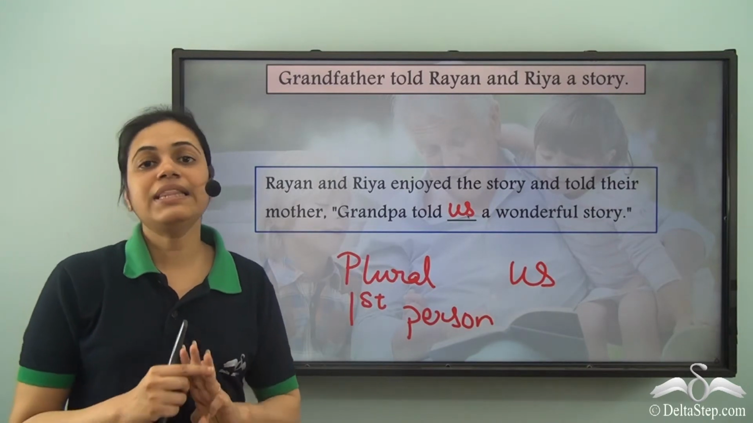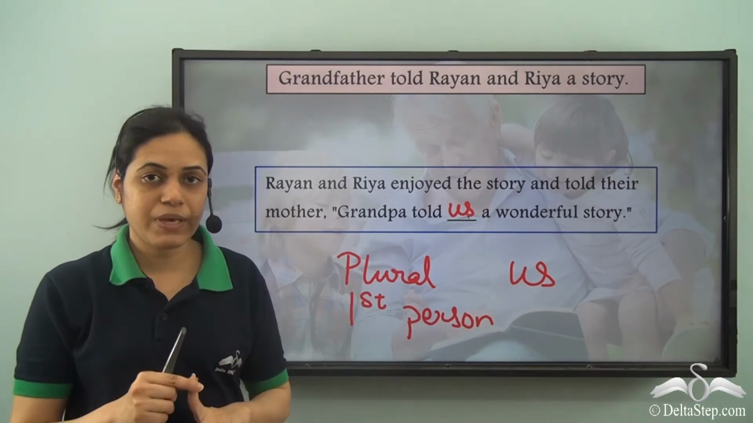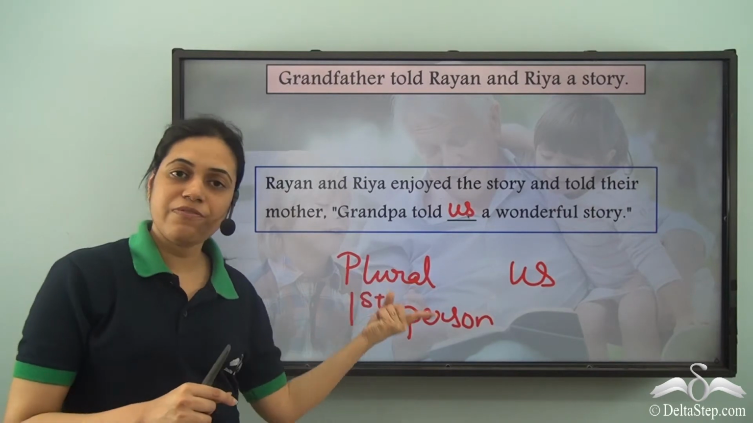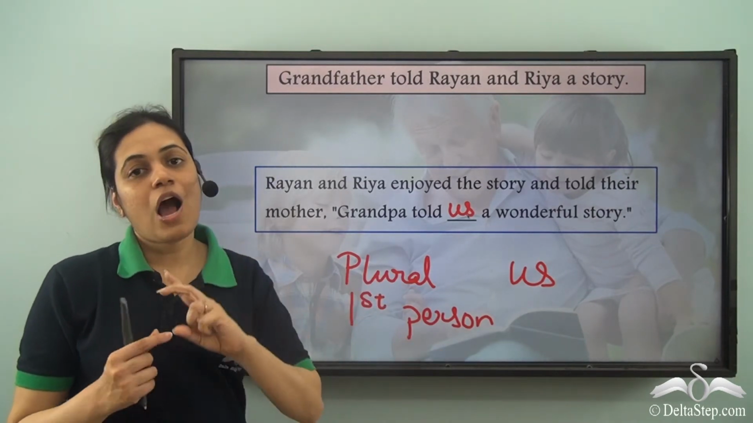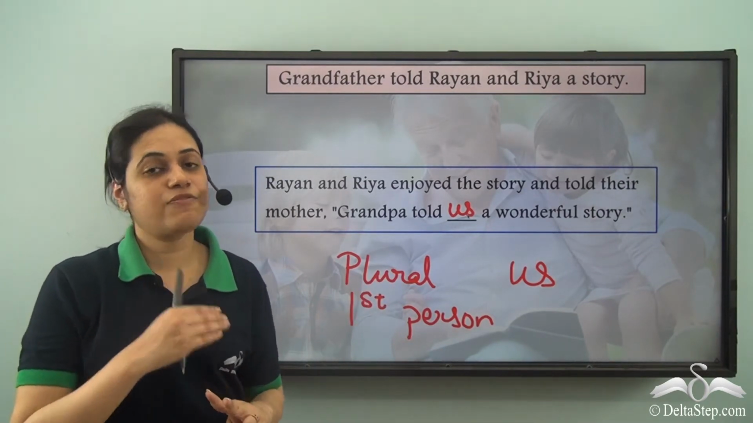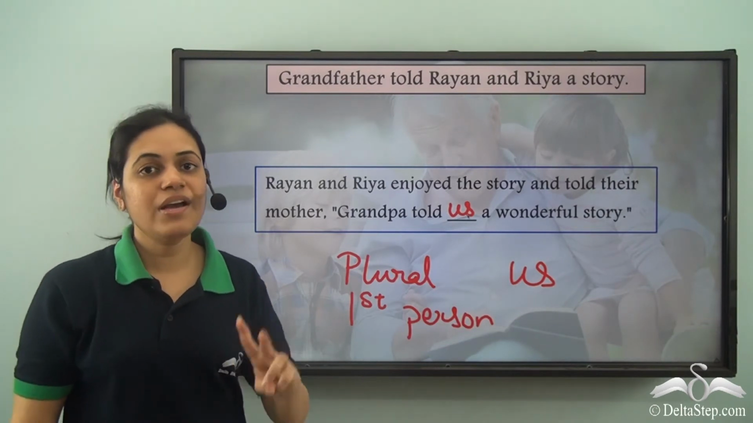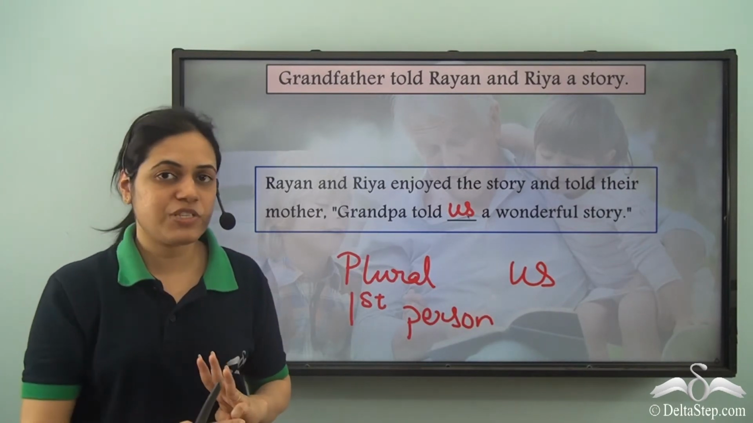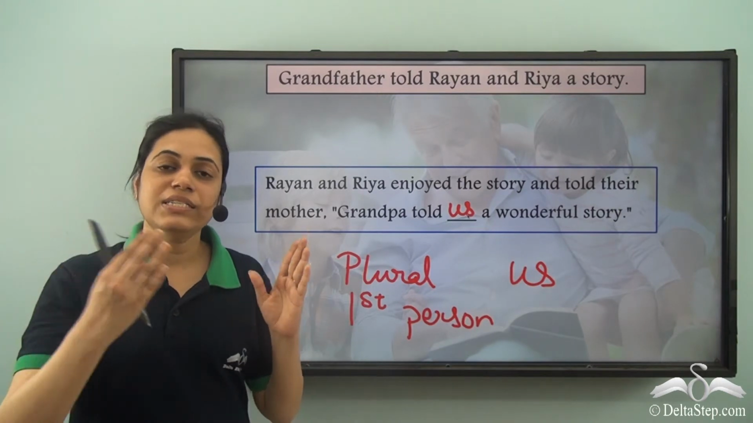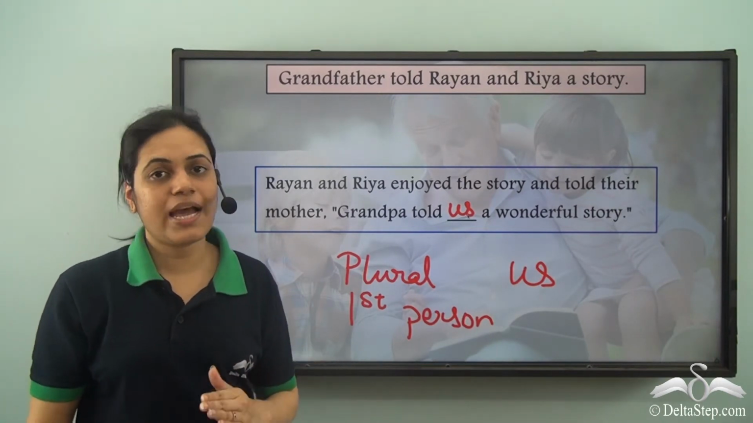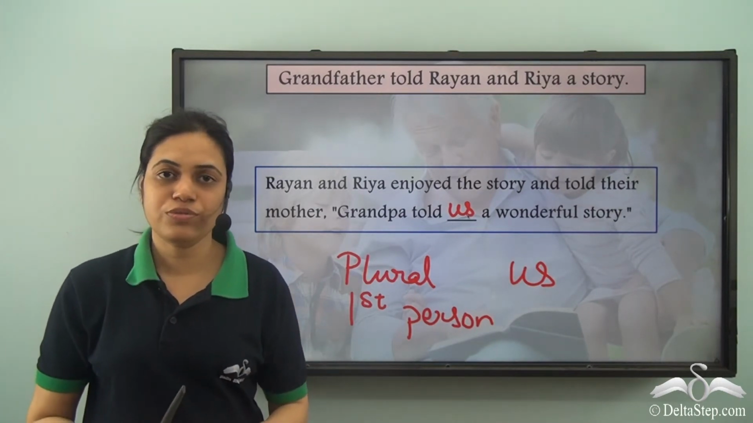So, you need to look at three things. Who is speaking? That is whether it is the first person or not. How many people are there? That is plural or singular. And whether it is the subject or the object. Depending on that, you can decide which pronoun to use.